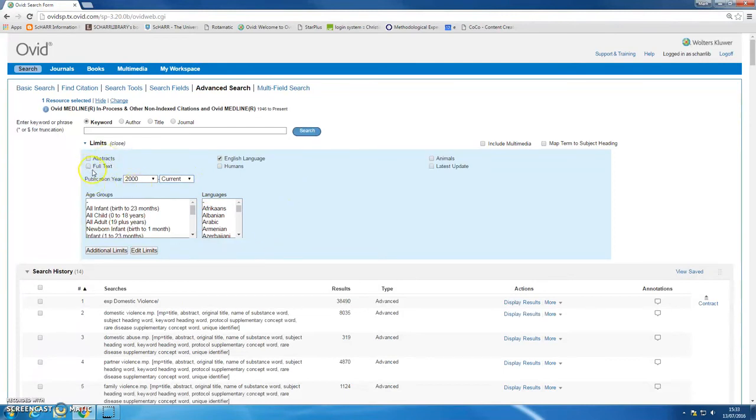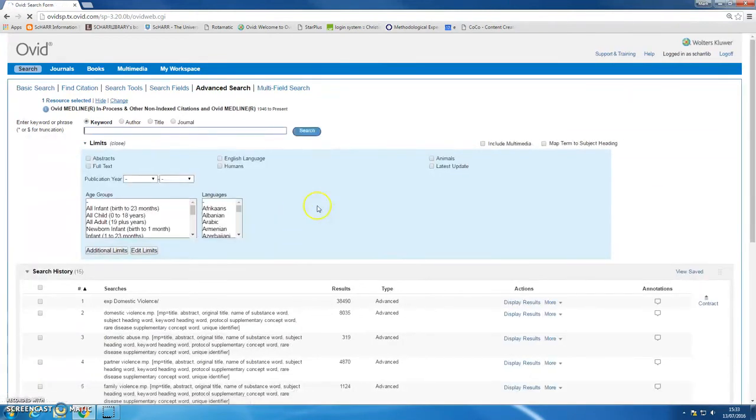I wouldn't advise using the full text one, because if you do, that would ignore any full text available on other websites. What you're saying if you tick full text here is I only want full text from Ovid, from this particular website. And that could be a mistake because you'd miss out on a lot of other good stuff that's out there. So I'm just putting on English and publication year limit for now.